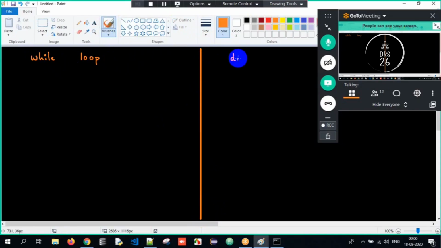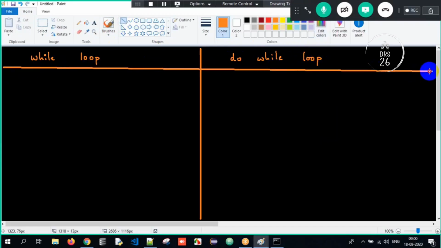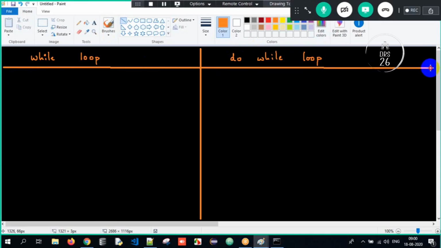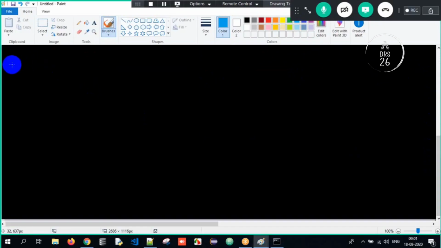This is the do while loop. These are the two looping statements which we generally have. What is the first difference here? Look at the working of the while loop. In a while loop, I have to give the condition. It checks the condition and then executes the set of instructions, correct?